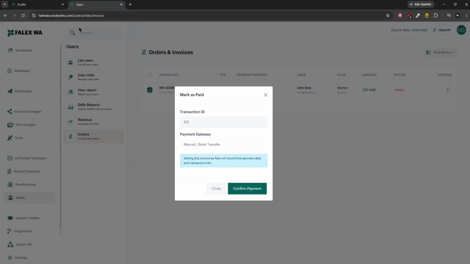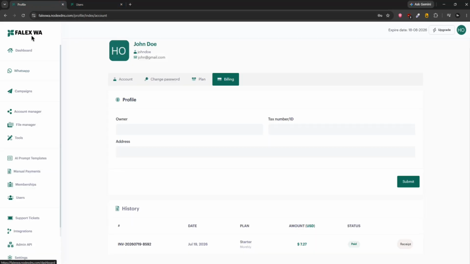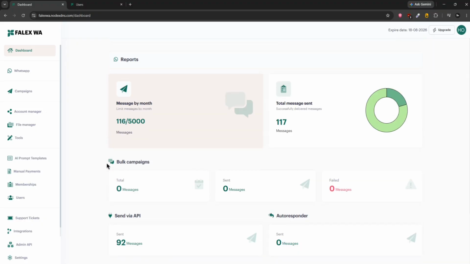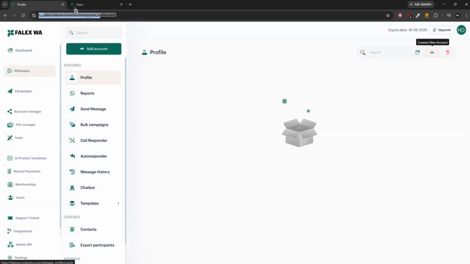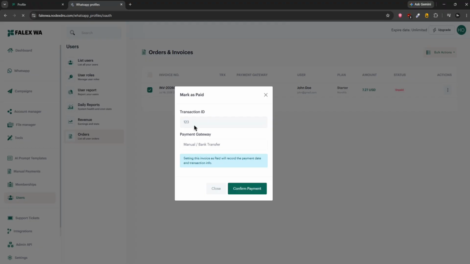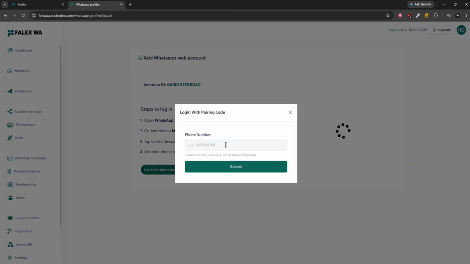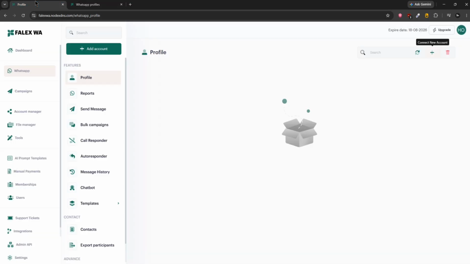Now I'm going to show you what the next feature is from the menu. This is basically the dashboard where you can see the details. API call responder, call rejector is also added into the script, and it also sends a message like the call was rejected because of the following reason. Then in the WhatsApp section here, you can add WhatsApp. This is basically the authentication page where you can connect using the QR code, or you can add your WhatsApp number here and then submit, and using the authentication code on your mobile phone you can just connect it.